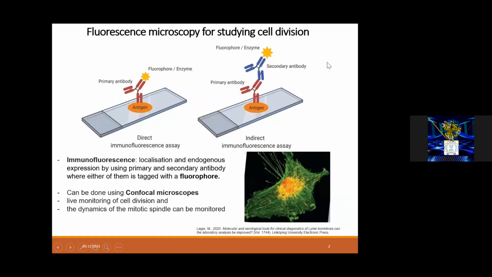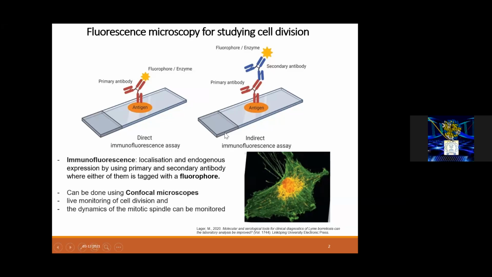Yeah. So the experiment is, how can we visualize the cells under the microscope? The purpose of visualizing is, whenever we want to study something, we should see it. And one of the methods through which we can visualize the cells under the microscope is fluorescence microscopy.